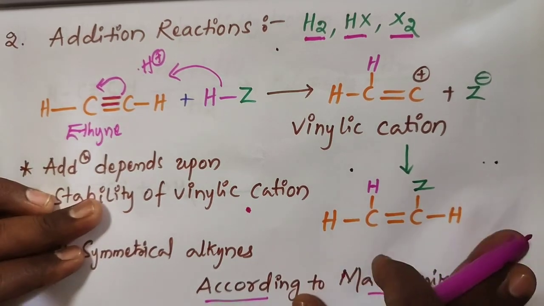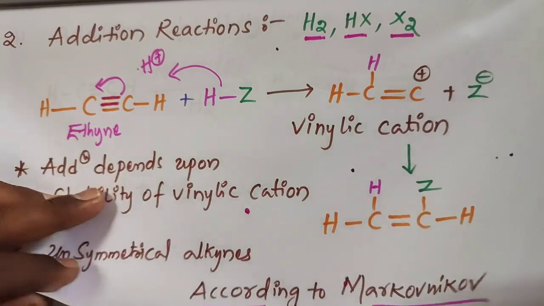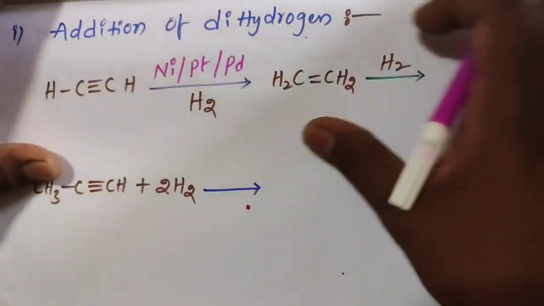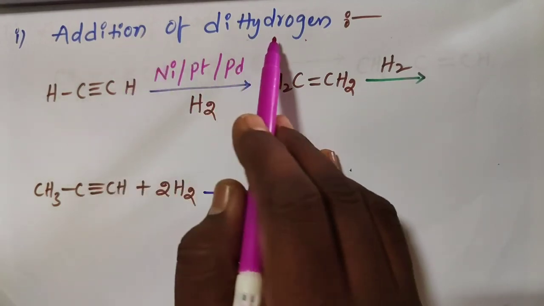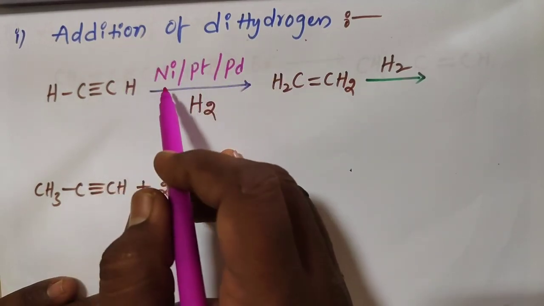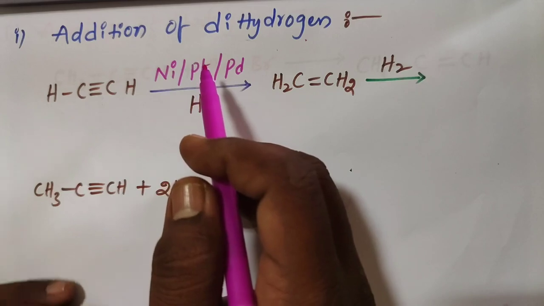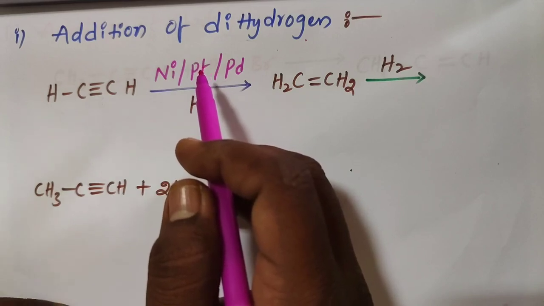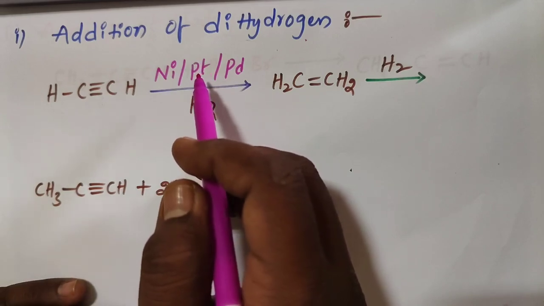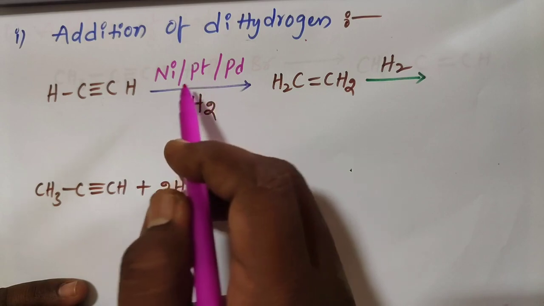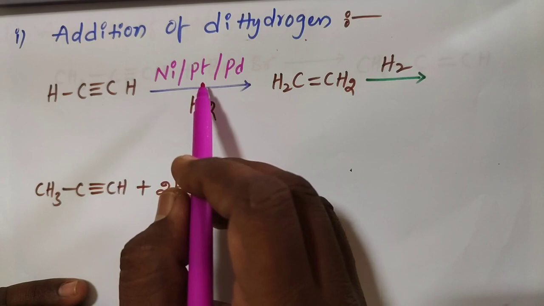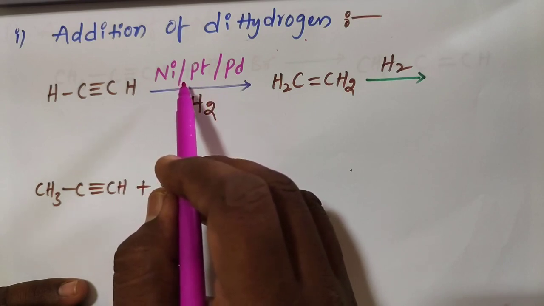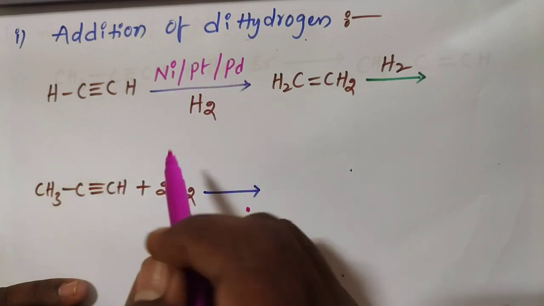For example, we take in this addition reactions, addition of dihydrogen, the reaction hydrogenation or reduction takes place on alkynes in the presence of some catalysts like nickel, platinum, palladium.